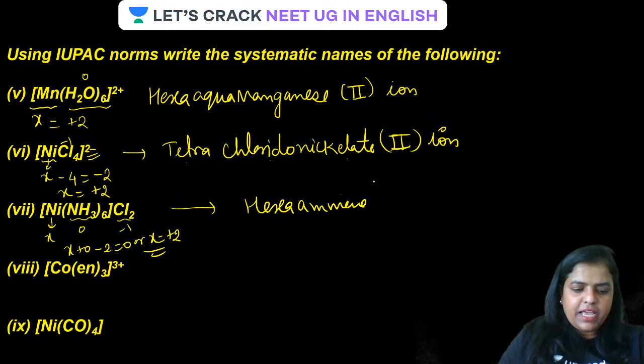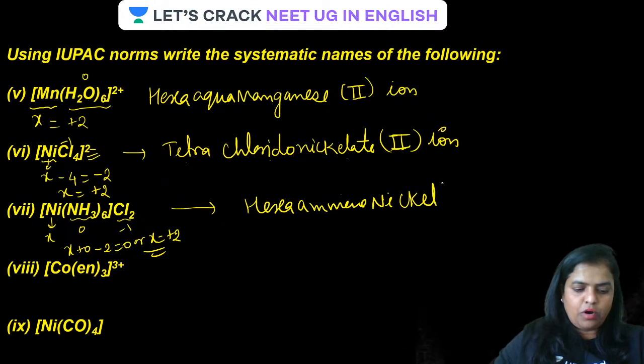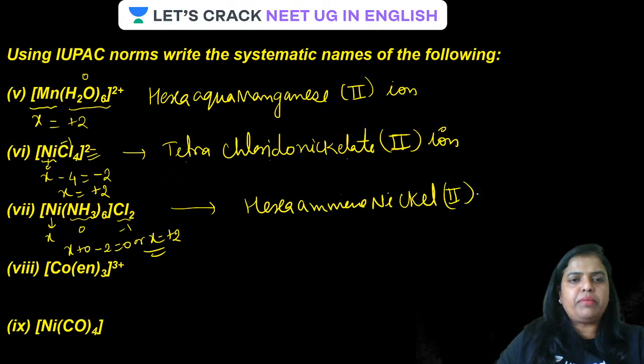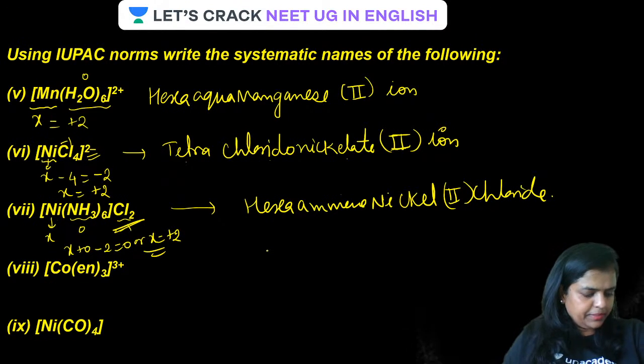Are you getting this? Then what? Nickel. Simply nickel. Why? Because it is a part of the cationic complex. The oxidation number is 2, so Roman numeral II, and simply then chloride. Simply write down chloride. Is that clear?